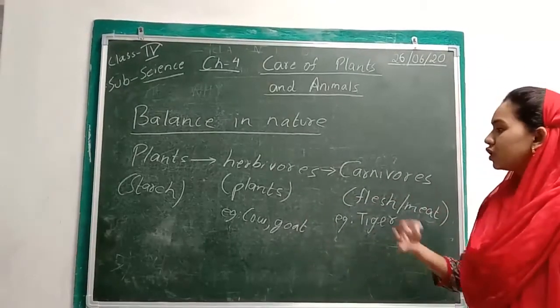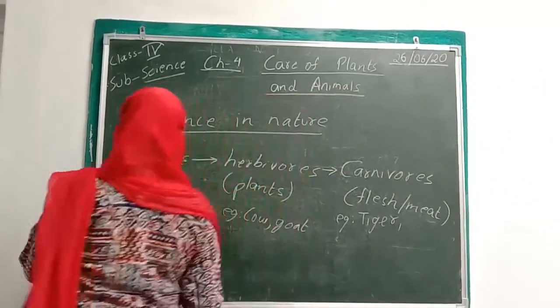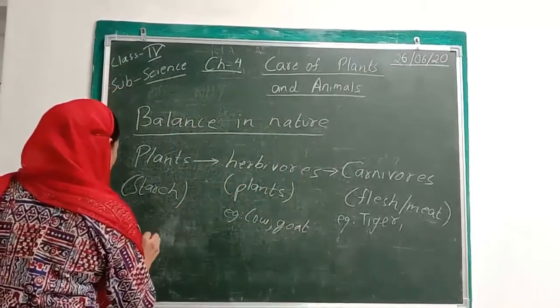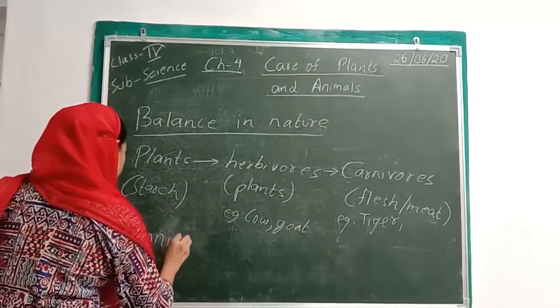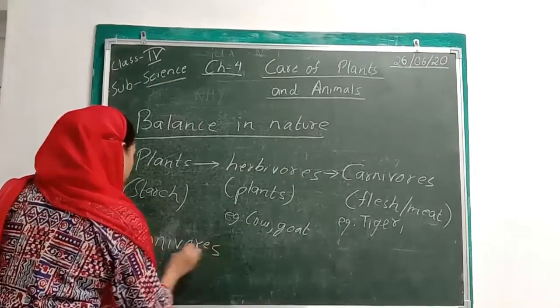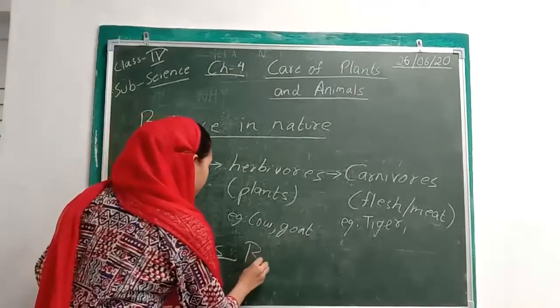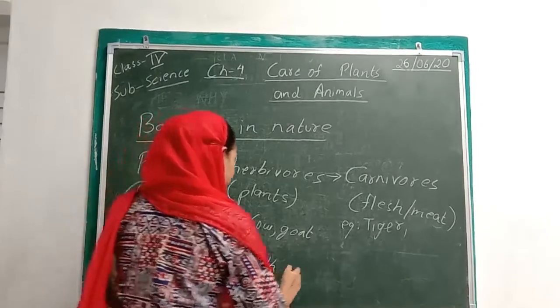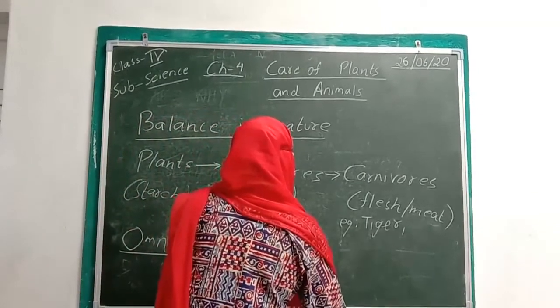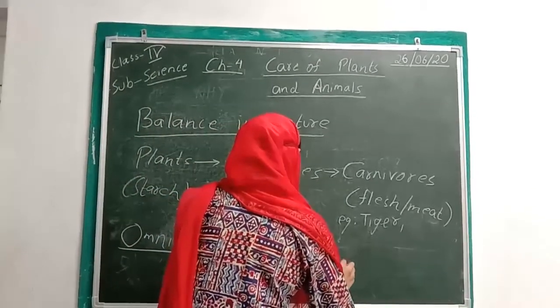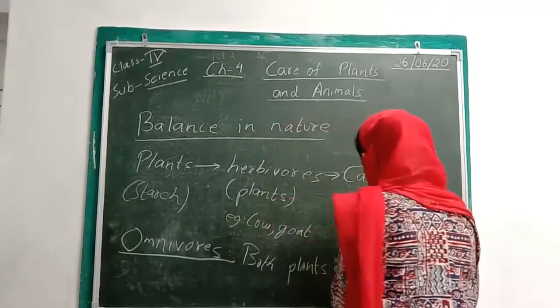Now again, there is one more type of organism, which are the omnivores. Now what are the omnivores? Omnivores are those organisms which eat both plants and animals. They eat both plants and animals, alright?